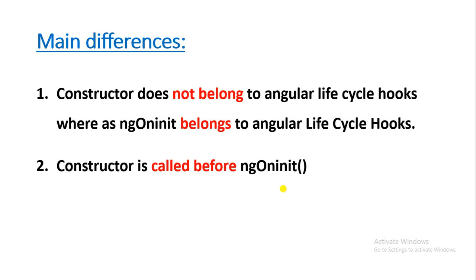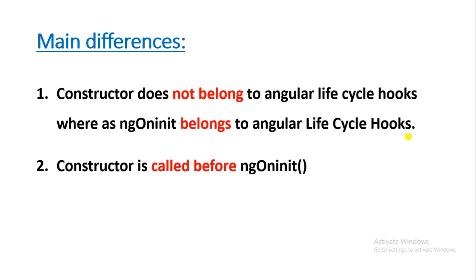So constructor does not belong to Angular lifecycle hooks, whereas ngOnInit belongs to Angular lifecycle hooks. So what are these Angular lifecycle hooks normally? For every component in Angular, it will go through particular stages like creation, updation, view initialization, destruction, etc. For every stage, some particular method will be called so that we can do any operations we want.